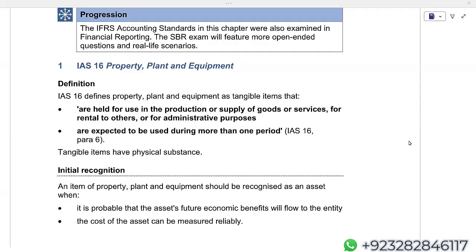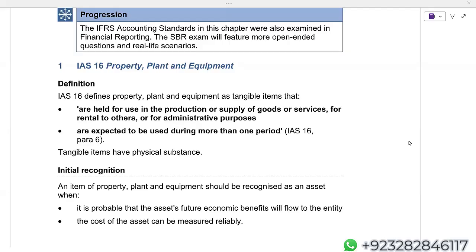Actually, this class is extremely important. Why it is extremely important, let me tell you. Basically, in this class and from this class onwards, you will be learning how to do the drafting in SBR. After the introduction of IFRS 18, now the drafting is totally changed in SBR as well as in